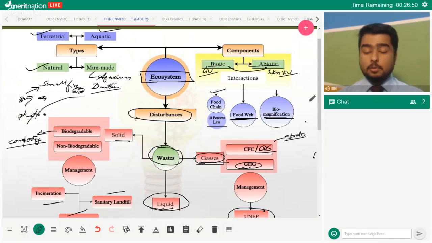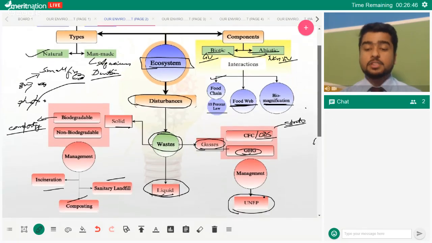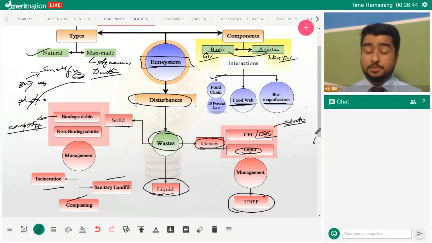Now, talking about how ozone is harmful: tropospheric ozone is harmful. When ozone is present in the troposphere, it leads to several problems. Most of the problems are concerned with respiratory diseases. It causes irritation of the lungs and aggravation of asthma. So that is the major problem.